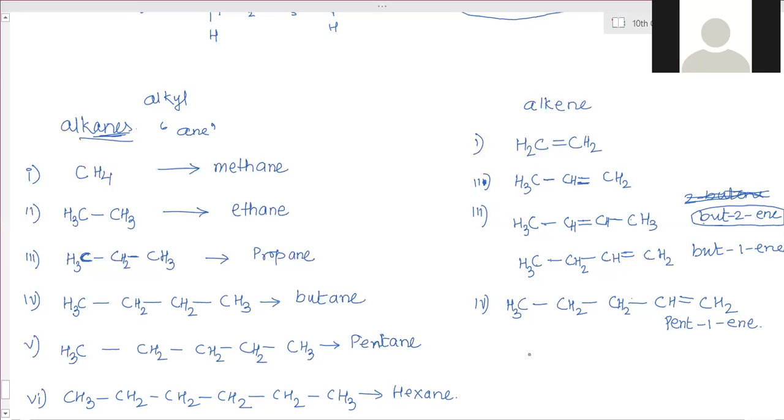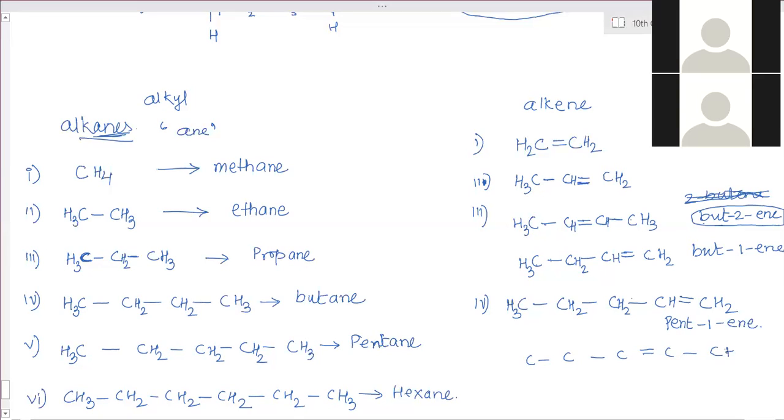And now same thing, I will connect 1, 2, 3, 4, and 5. I will connect the double bond here. Then Nivedya, can you tell how many hydrogen atoms are on this one? Last one? 3. Here? 1.